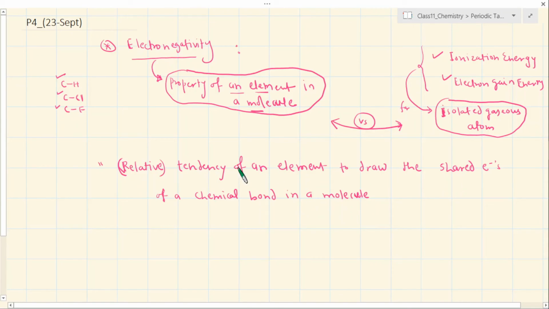So it is the tendency of an element in a molecule to draw the shared electron of a chemical bond in a molecule.